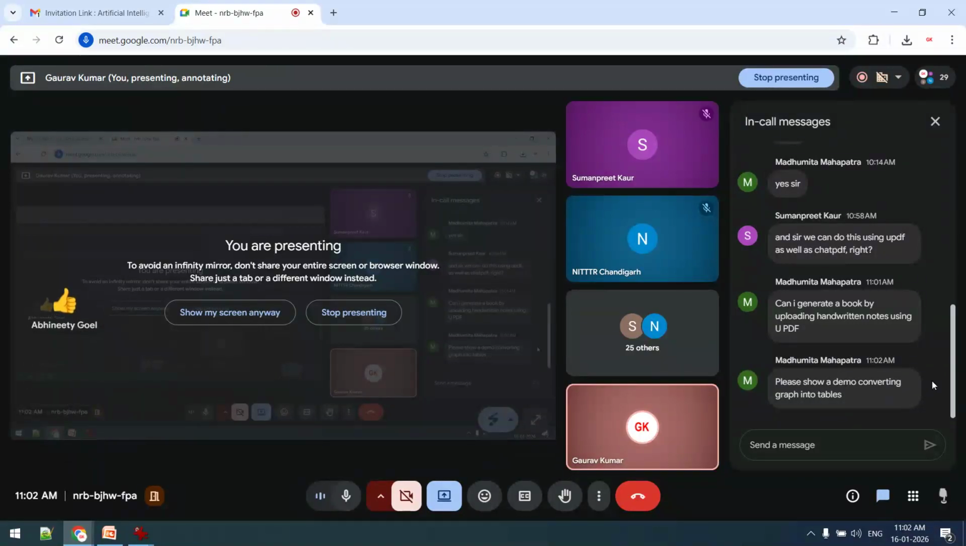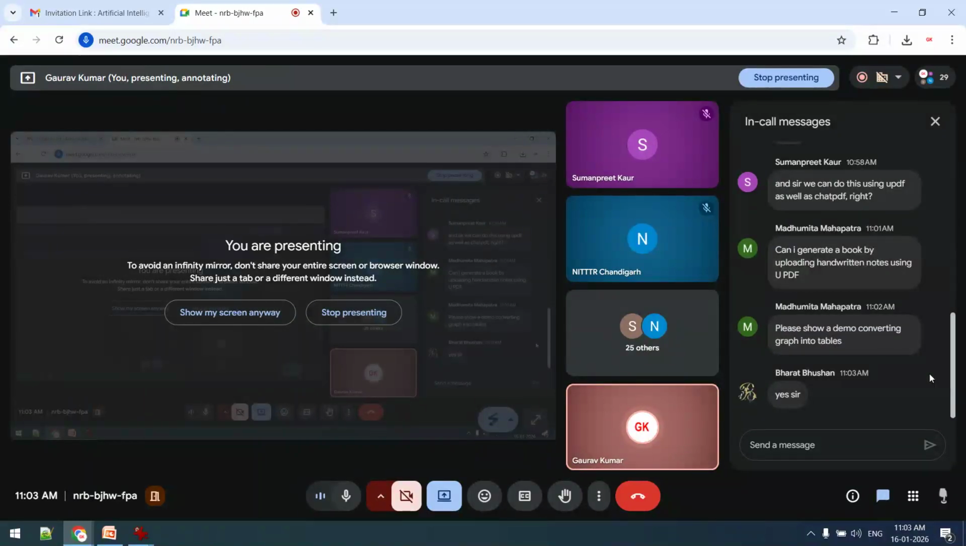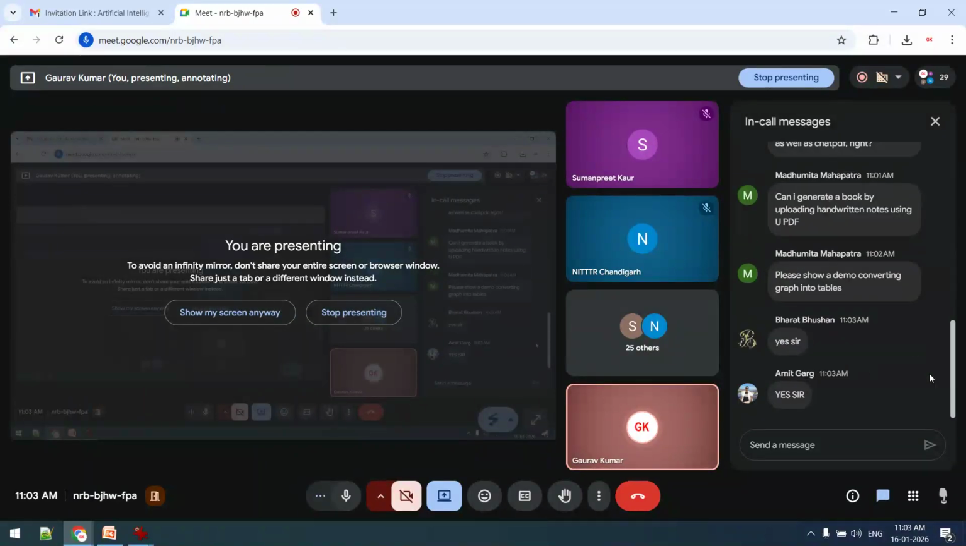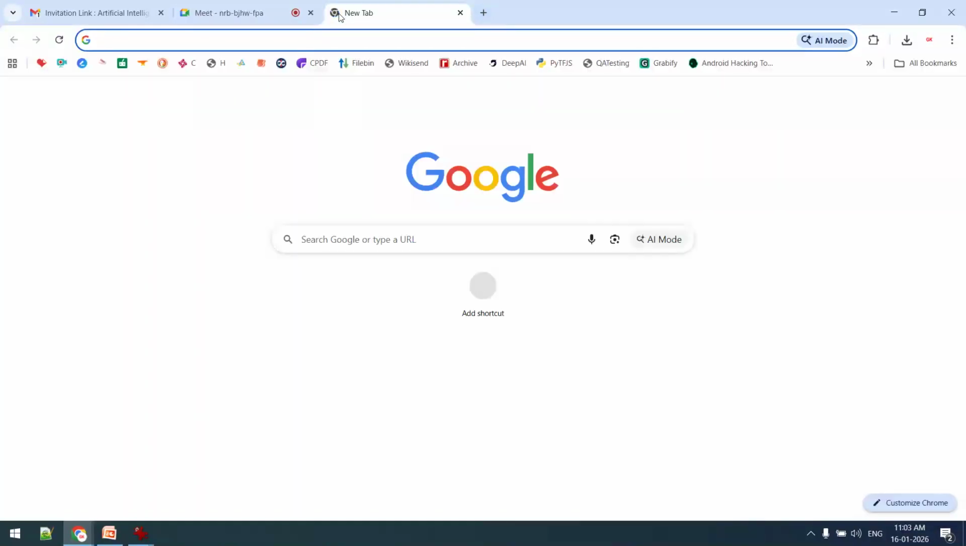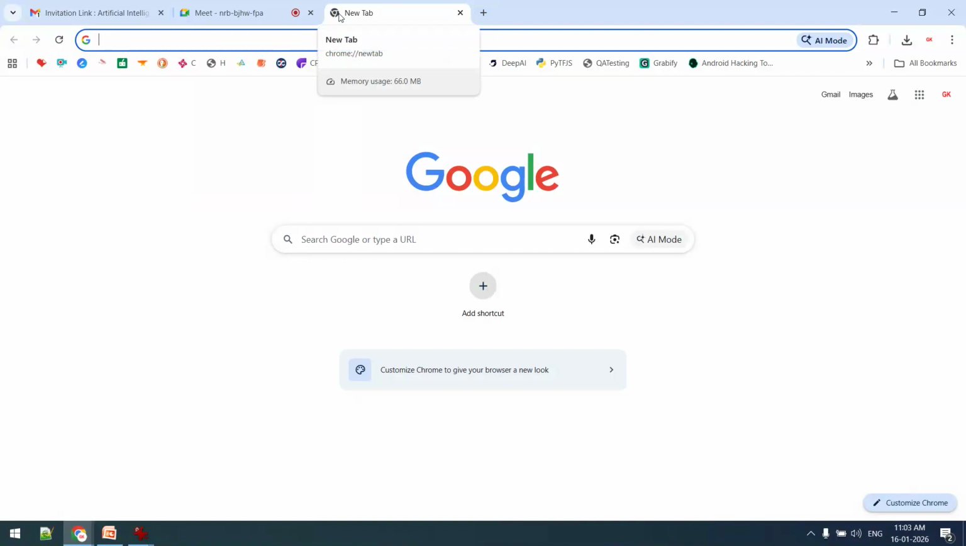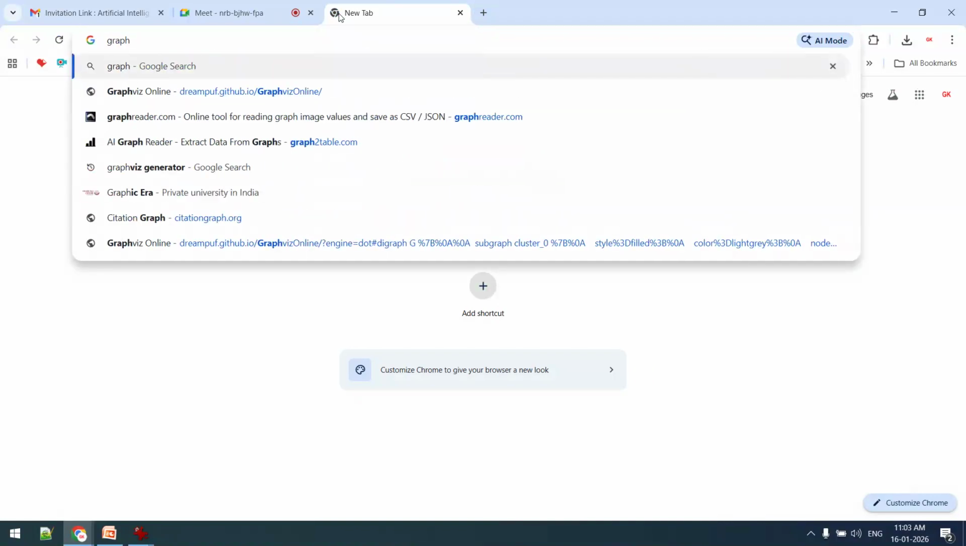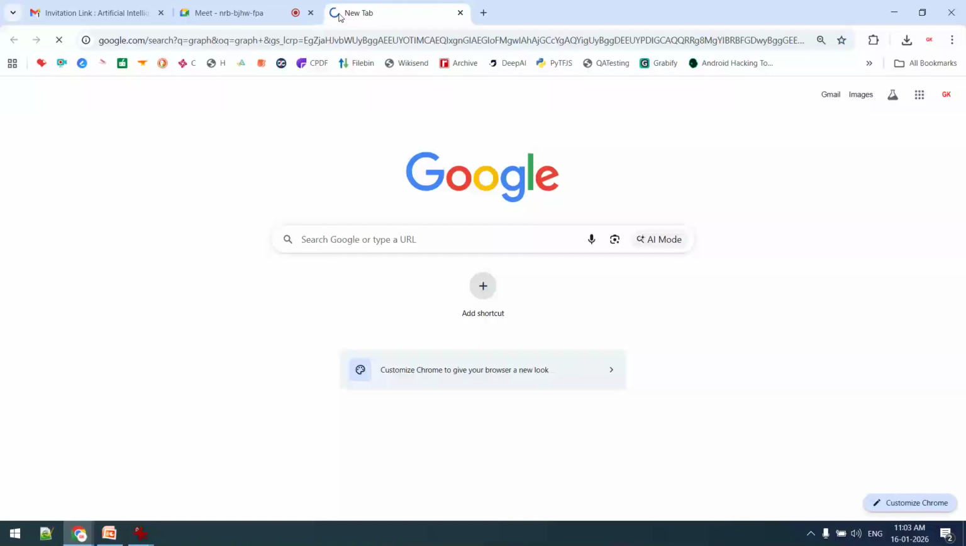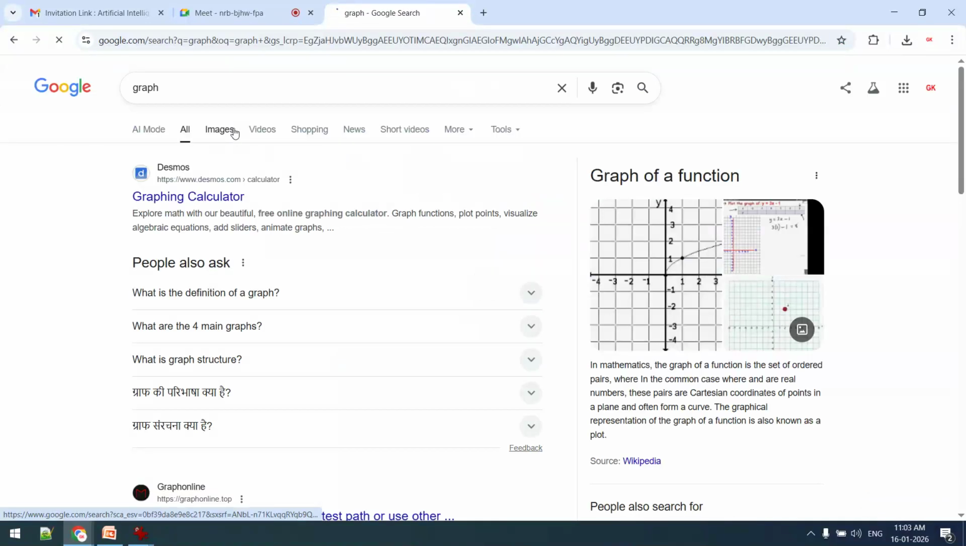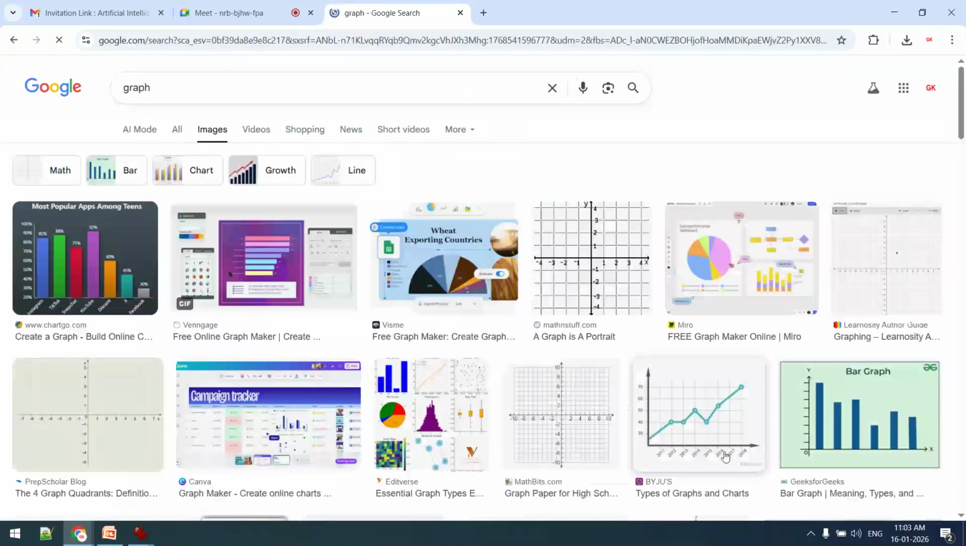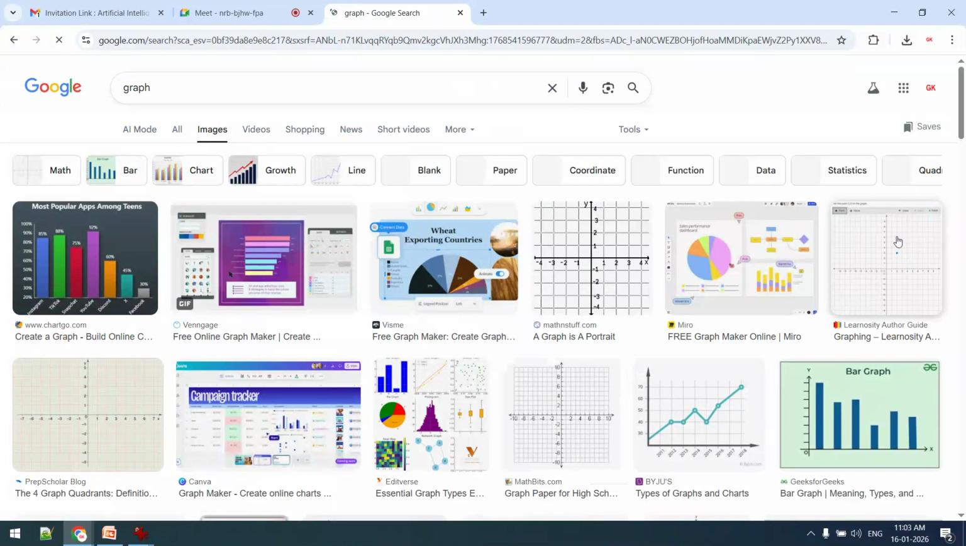Okay. Now, dear participants, we are covering one part. There is one query, a demo of converting graph to tables. I'm covering this part also. This implementation is known as graph digitizers. First of all, I'm taking some graph. Just for demonstration, I'm taking some random graph from the internet so that we can see something.